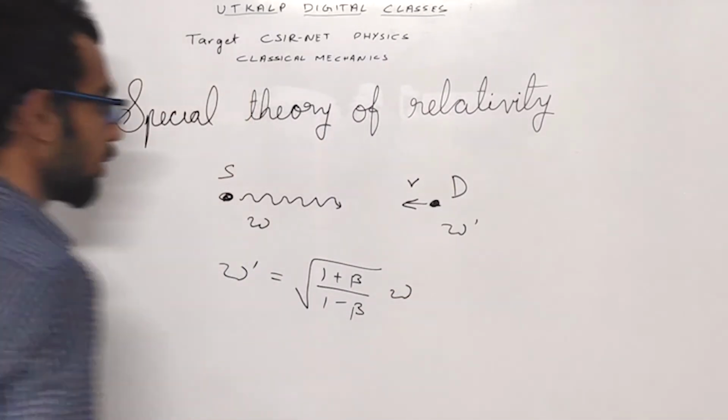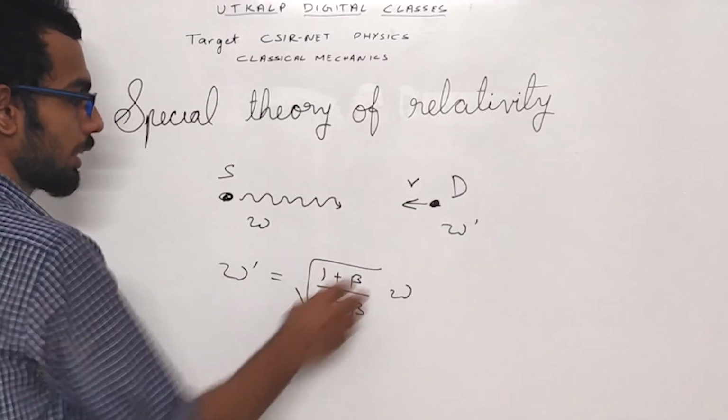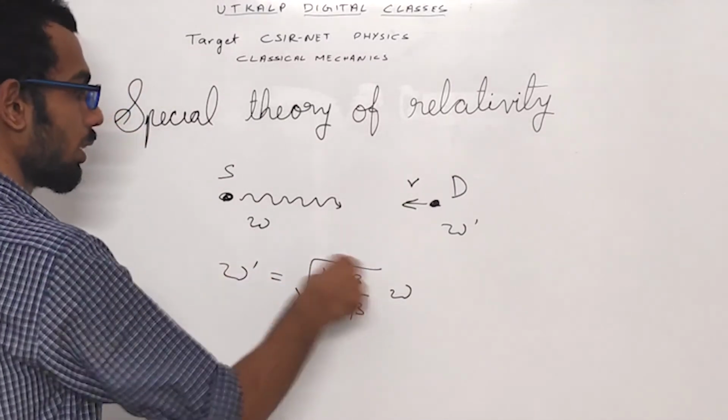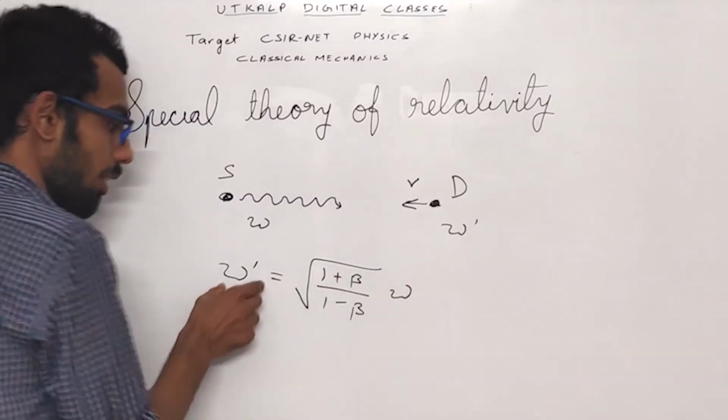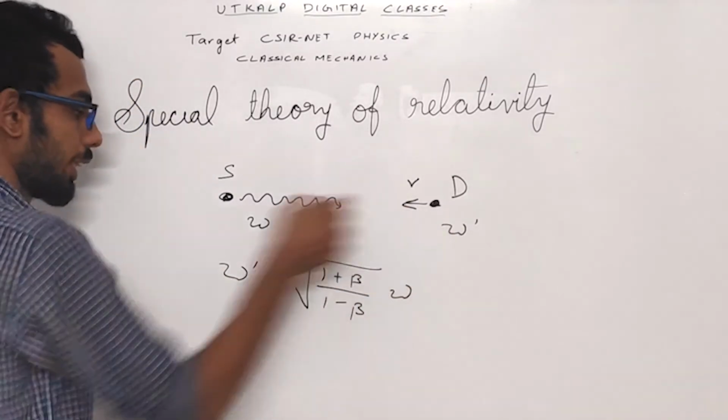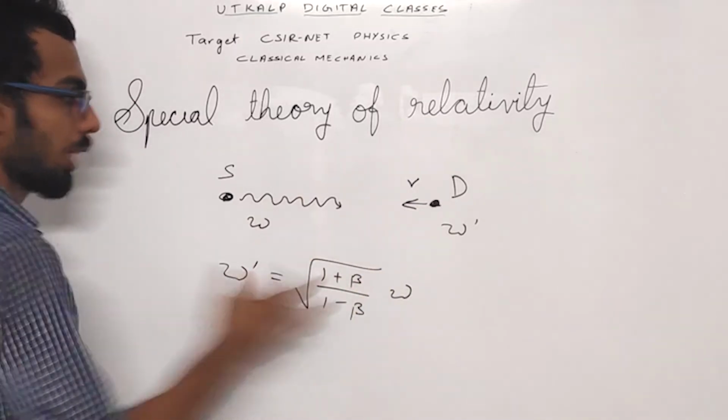Beta is a value greater than 0, so the frequency as observed by the detector, omega dash, will be greater than omega.